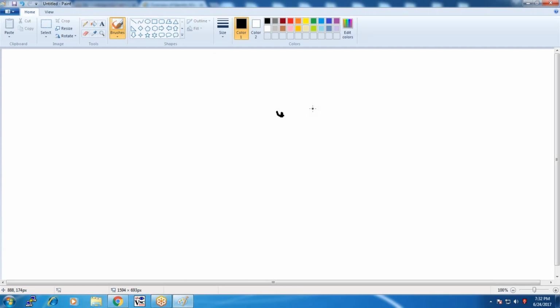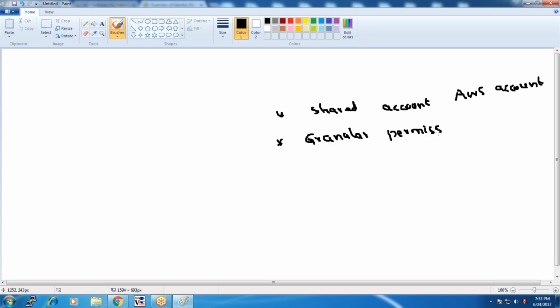Okay, so with IAM, what are the key characteristics? Here it provides shared access to the AWS account. Without actually sharing my root credentials, I can allow other users to access my account with granularly assigned permissions. According to what permissions have been assigned, the user can access only those services. We can also add more security by associating MFA, multi-factor authentication.